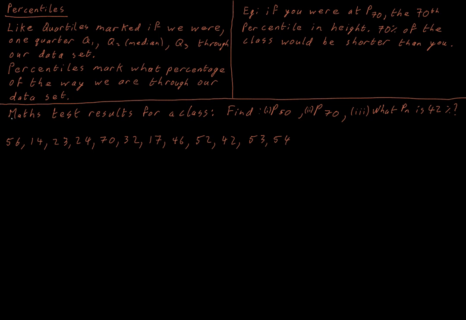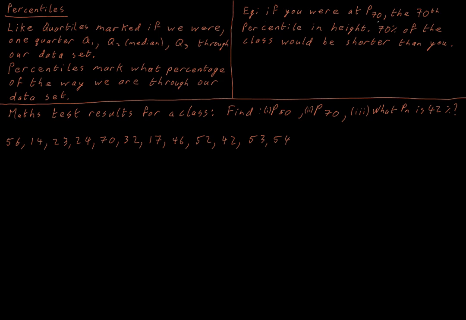Let's give an example here. If you are at the 70th percentile, so capital P, little 70, in height in a class, that means that 70% of the class would be shorter than you, or 30% of the class would be taller than you.